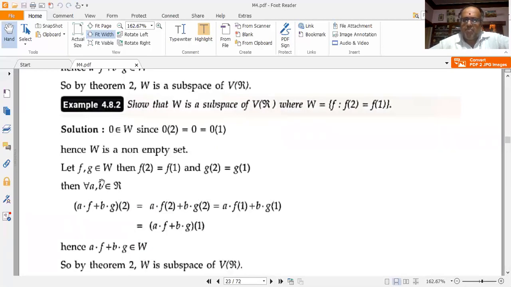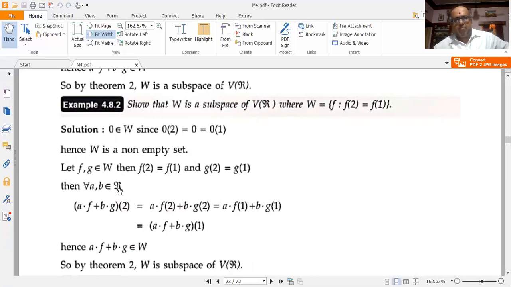Now let f, g belong to W, and f(2) is equal to f(1), and g(2) is equal to g(1). So this is already given. Now for f, g belonging to W, I am assuming that f(2) is equal to f(1) and g(2) is equal to g(1).